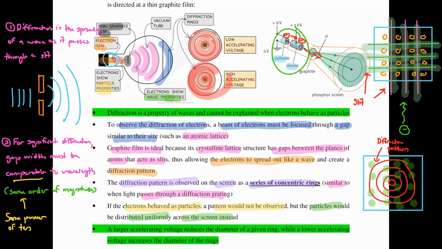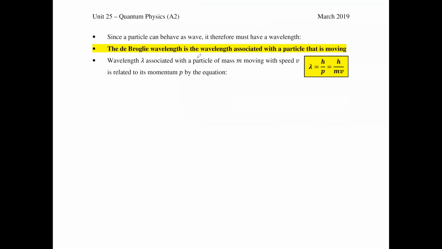So here, what we can say is that a larger accelerating voltage will reduce the diameter of a given ring, while a lower accelerating voltage would increase the diameter of the rings. Since the diffraction pattern is produced when shooting a beam of electrons at a thin graphite film, this proves that particles can behave as a wave. And when you're talking about waves, they must have a wavelength.